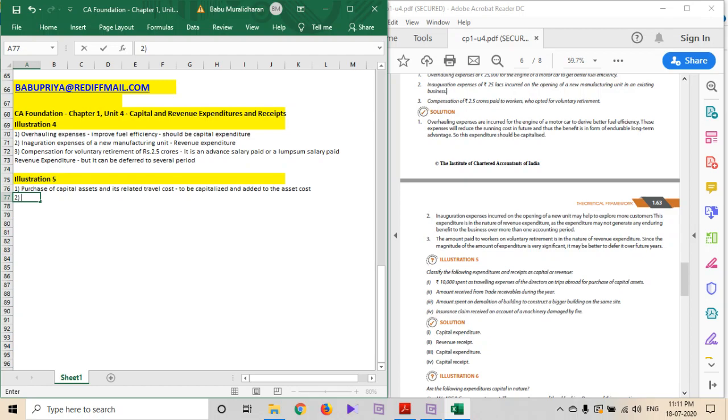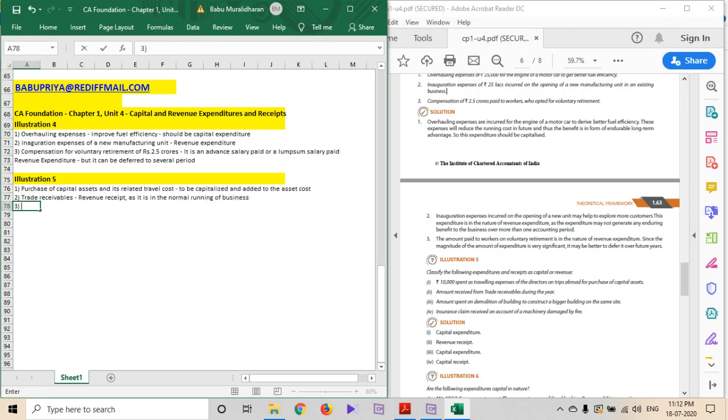Second one, amount received from trade receivables during the year. This is a normal collection from the debtors, trade receivables, revenue receipt, as it is in the normal running of business.